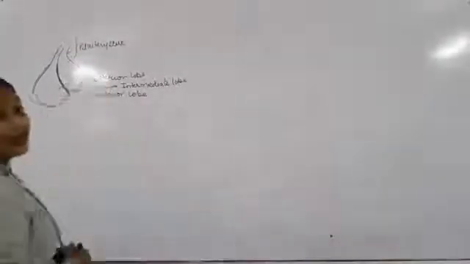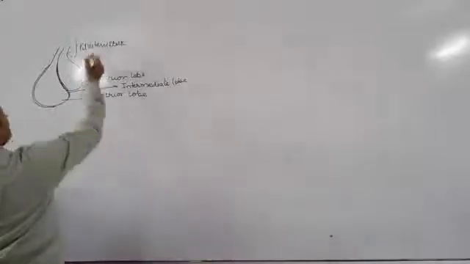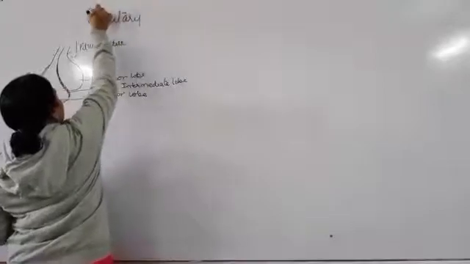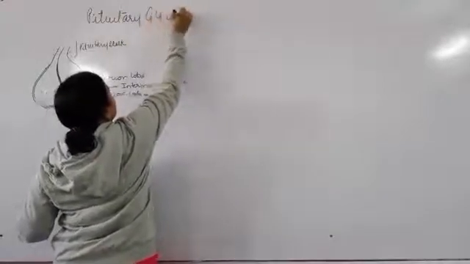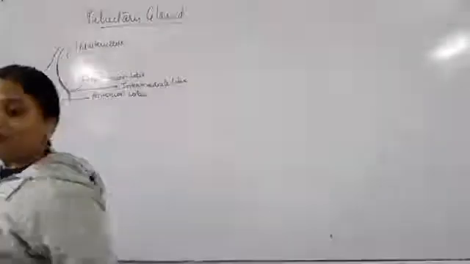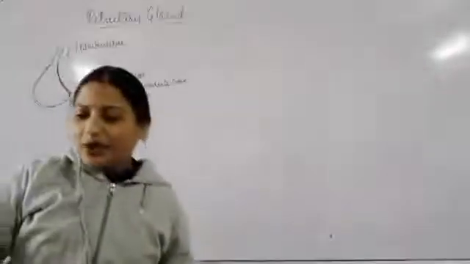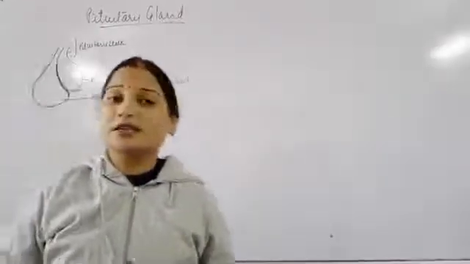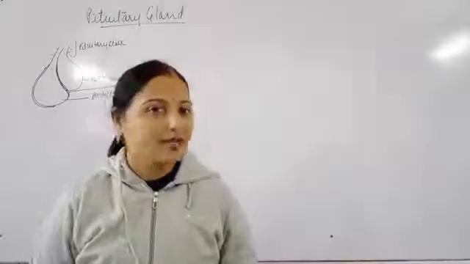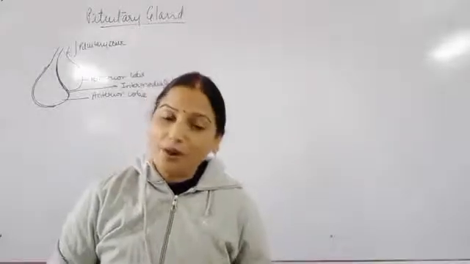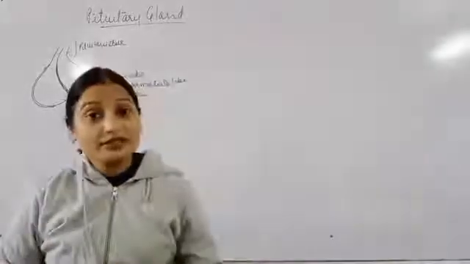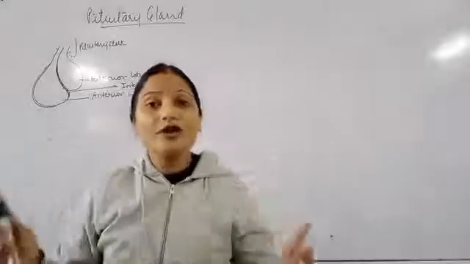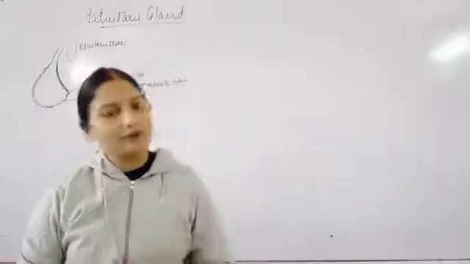About the last gland, which is the pituitary gland. Now, you have already read in all the previous classes that the pituitary gland is called the master gland. Now, why do we call it a master gland? Because it controls the regulation and function of all the different glands present in the body.